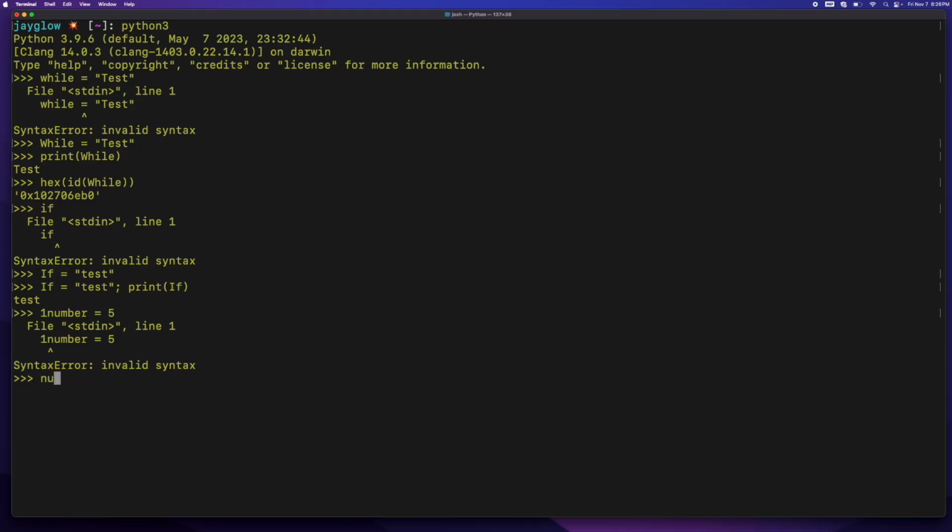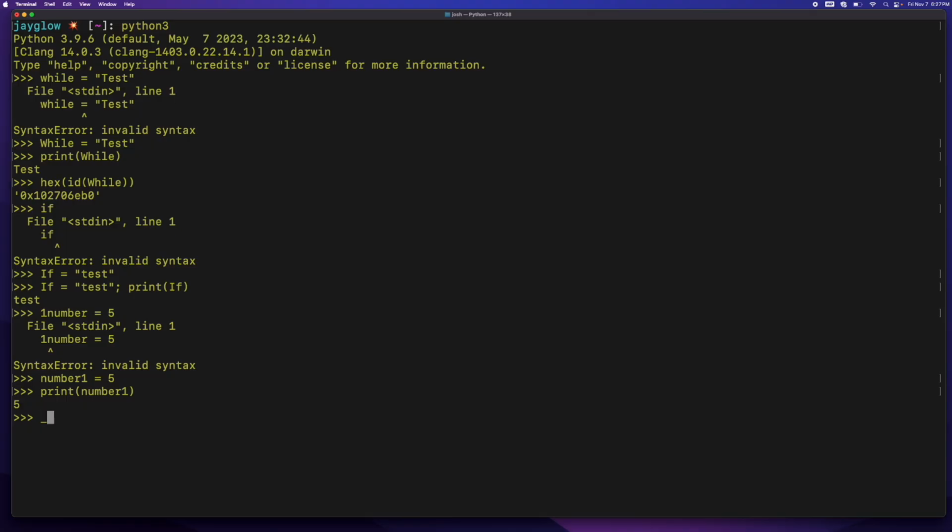Now I can use number1, and that works just fine, and I can print number1 without issue. So variable names can include digits, numbers, but they cannot start with a number. So be aware of that.